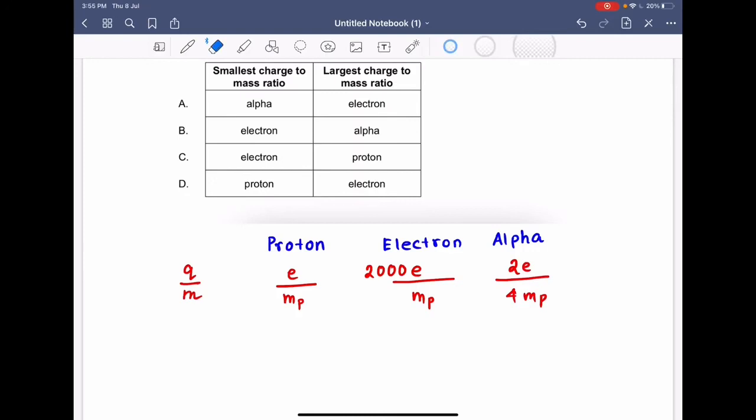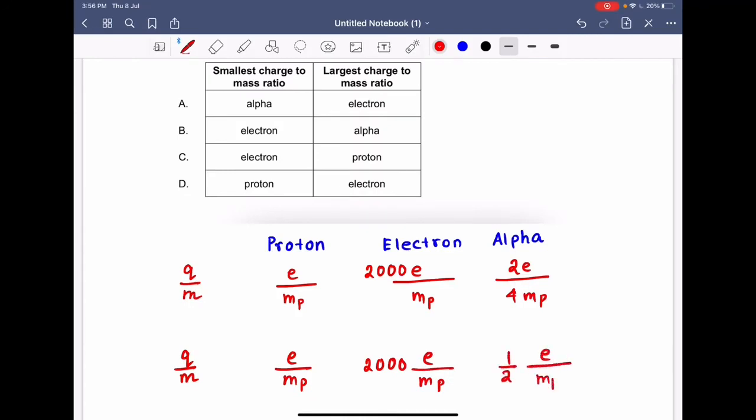So what will be Q by M finally? For proton we have e by mass of proton. For electron we have 2000 times e by mass of proton, and for alpha particle we have 1/2 e by mass of proton.